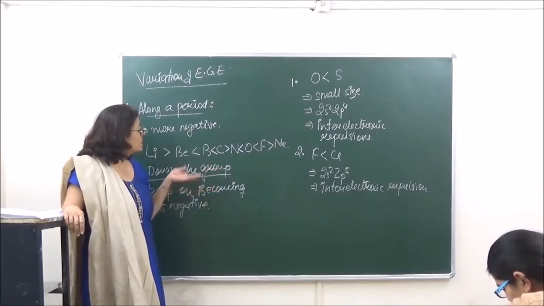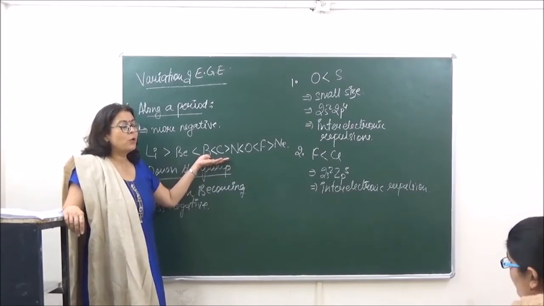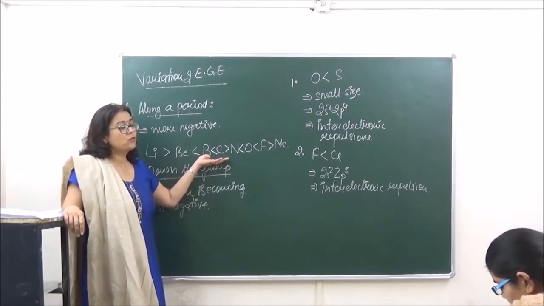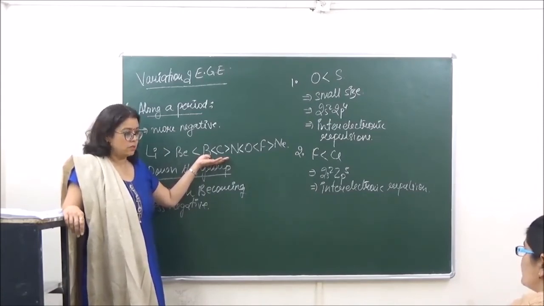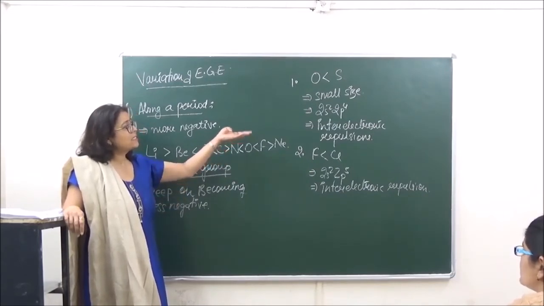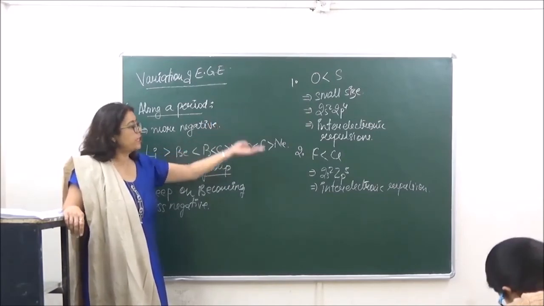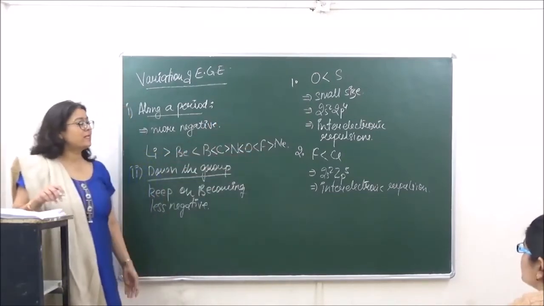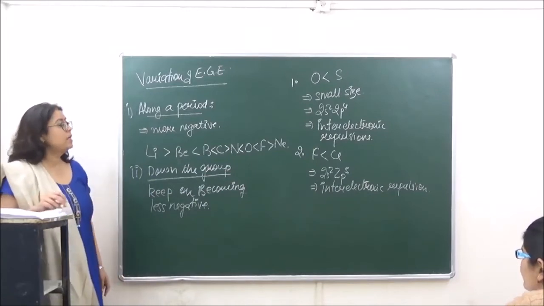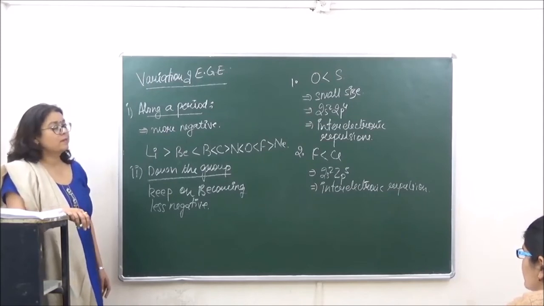So your answers would be given in this form, and you have to tick the correct option. Okay? In your boards you can get reasoning questions like this. Why oxygen has a lower value of negative electron gain enthalpy, or why fluorine has a lower value of electron gain enthalpy. So these are the type of questions which you can expect in your examination.